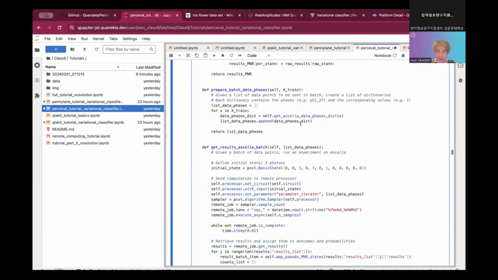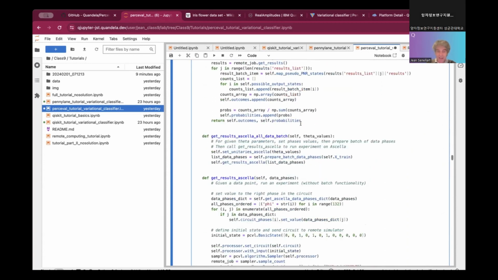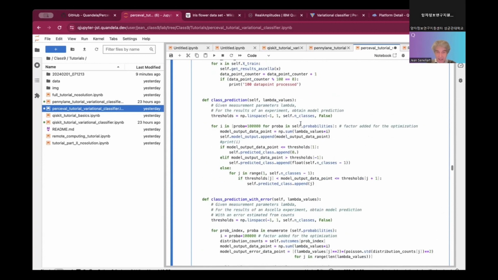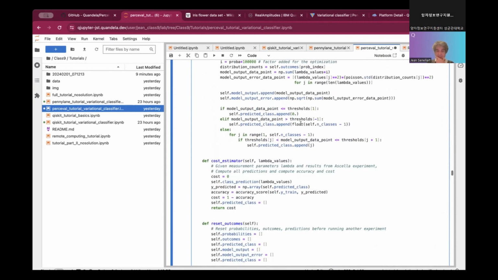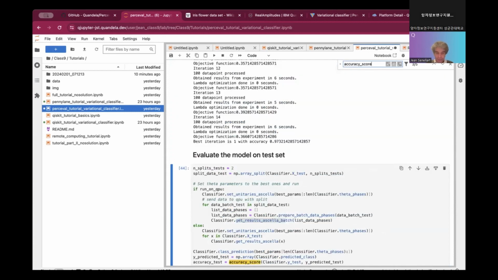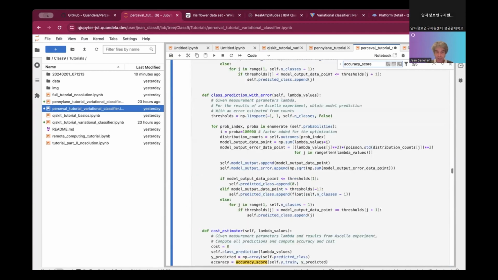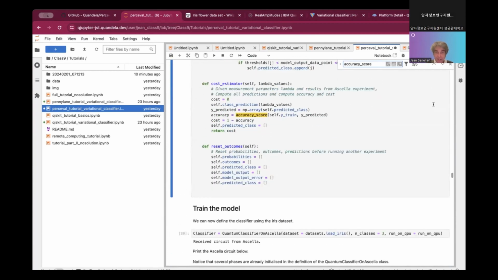Okay, this is done. I just want to show you the last part, which is where the class prediction function is. The cost estimator. For the cost estimator, they are using an accuracy score between trained and predicted. Where is the accuracy score coming from?